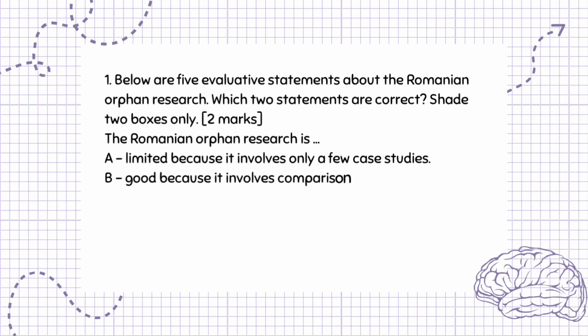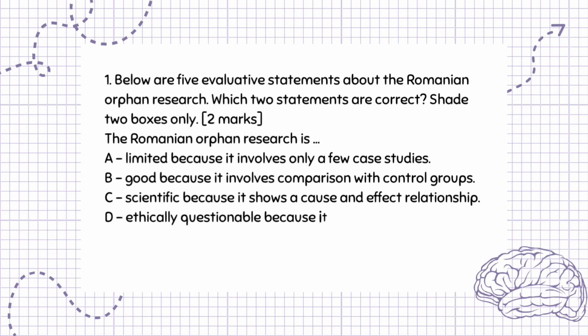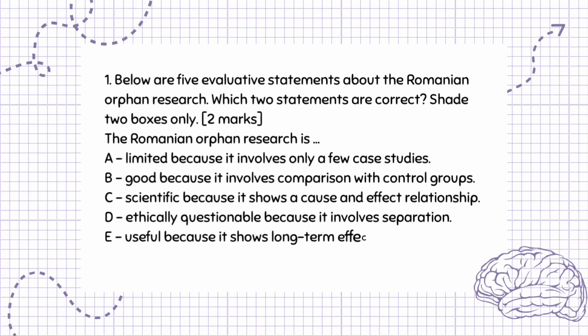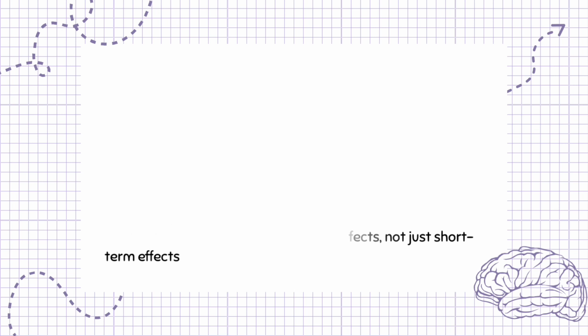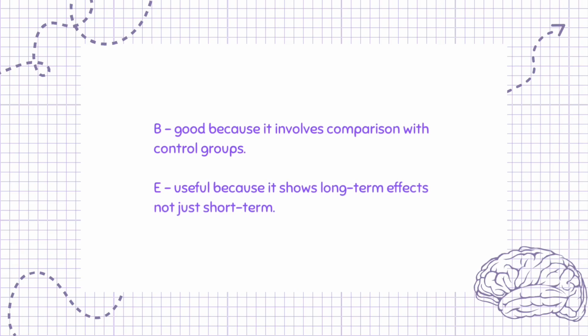B. Good because it involves comparison with control groups. C. Scientific because it shows a cause and effect relationship. D. Ethically questionable because it involves separation. E. Useful because it shows long-term effects, not just short-term effects. The answers are B. Good because it involves comparison with control groups, and E. Useful because it shows long-term effects, not just short-term.